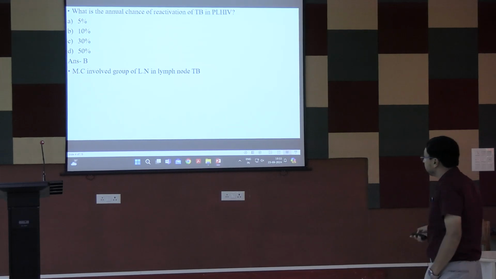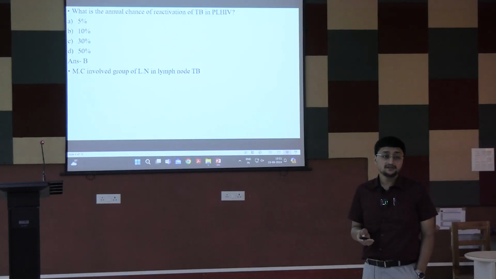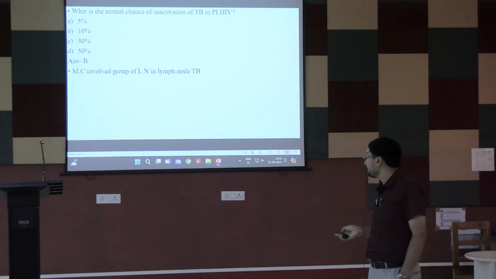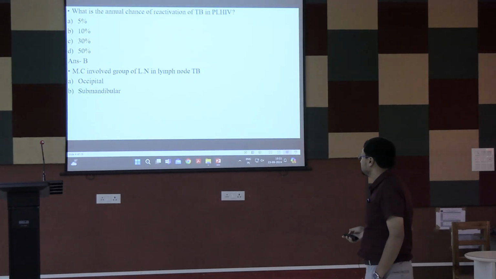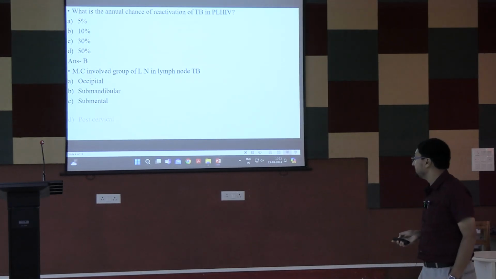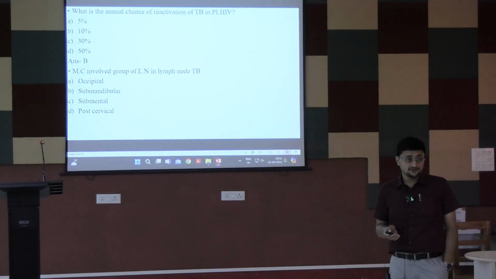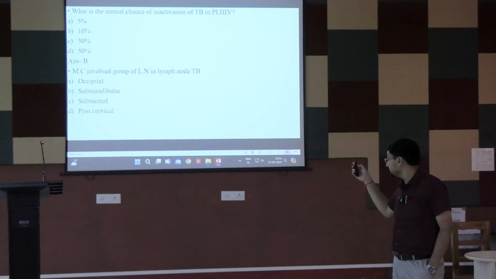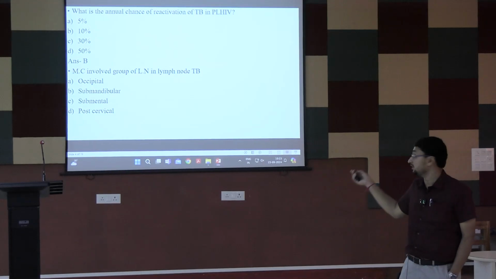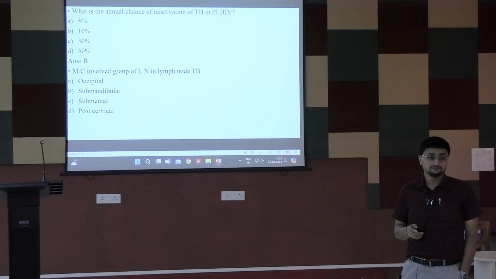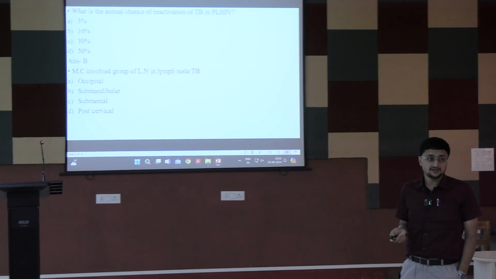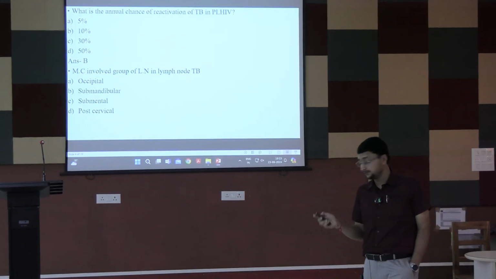Most common involved group of lymph node in lymph node tuberculosis. Is it occipital, submandibular, submental, or posterior cervical? Posterior cervical is the right answer. Another one, another one. This is not, yes, cervical group of lymph nodes. This is not in the option. Another one, supraclavicular. Supraclavicular is another one. Posterior cervical and the supraclavicular group of lymph nodes.